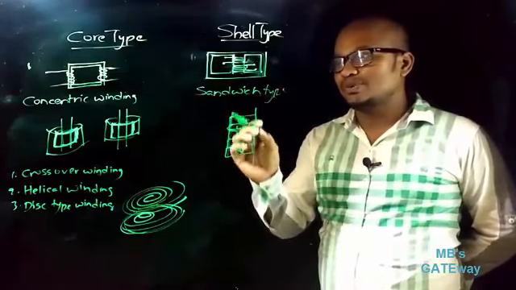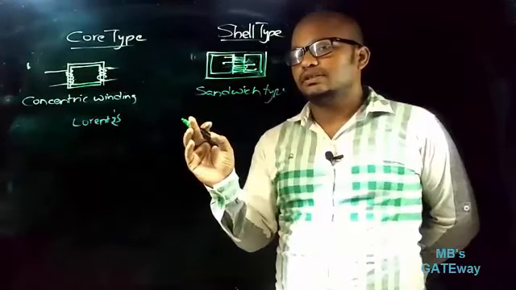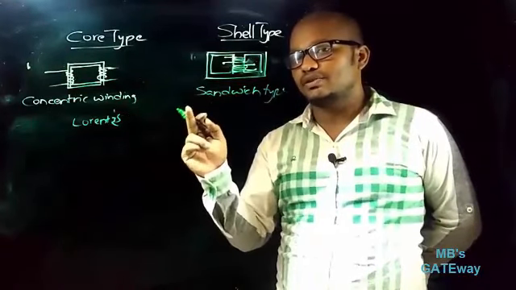Now let's discuss the radial forces and axial forces. According to the Lorentz principle, two windings will have opposite forces acting on each other.